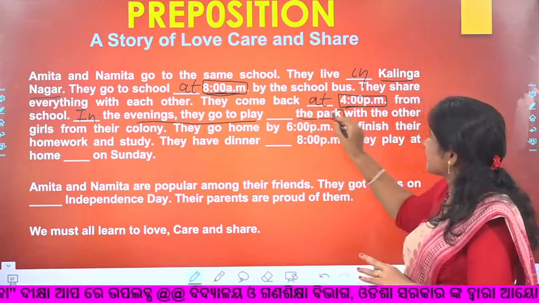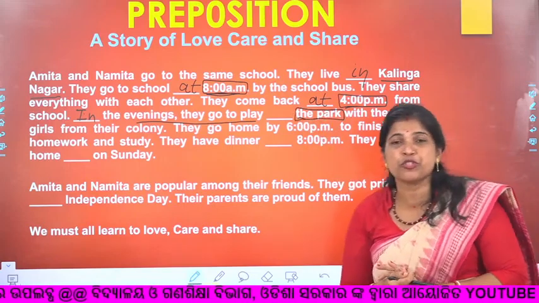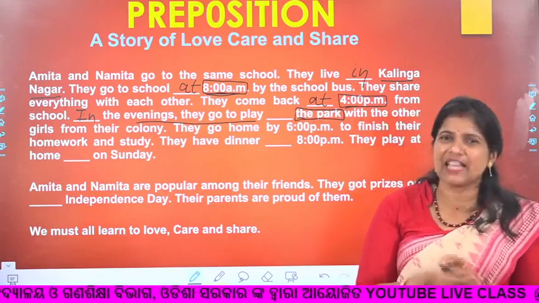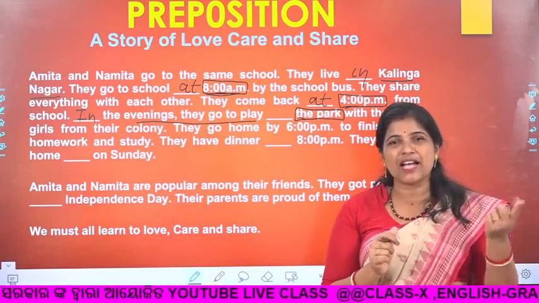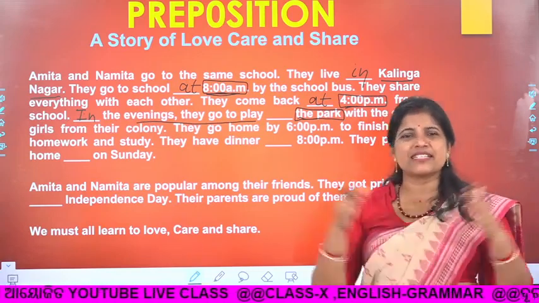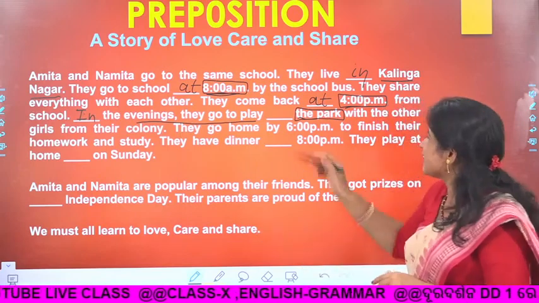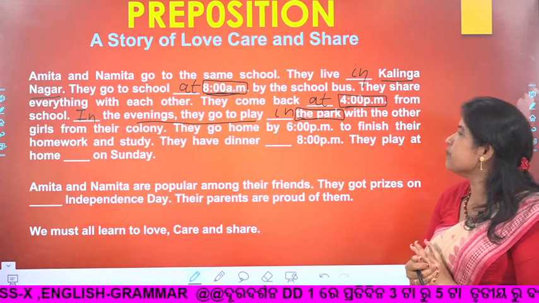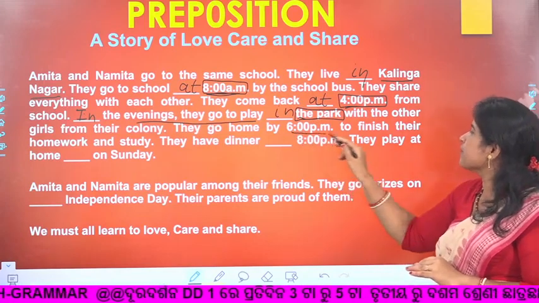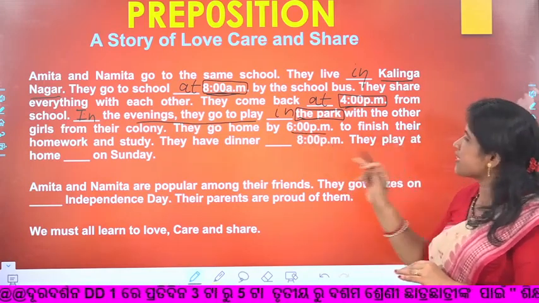Now it is a place. So for place what you have to use? Park. Park means a larger area or a smaller area. Smaller like bus stop, at bus stop. But park is a larger area. So in the park. With the other girls from their colony, they go home by 6 p.m. and to finish their homework.